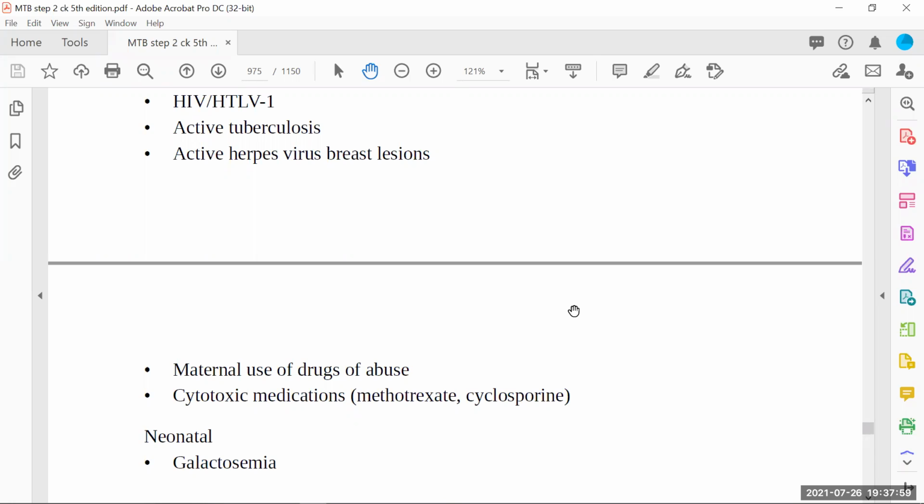So HIV infection, active HIV infection, active tuberculosis infection, and active herpes infection of the nipples. Plus, if the mother is an IV drug abuser, or if the mother is on any chemotherapeutic agent or tumor agents, where in the body she is having any active tumor and for which she's receiving chemotherapeutic medications.